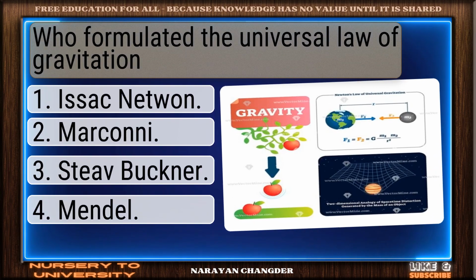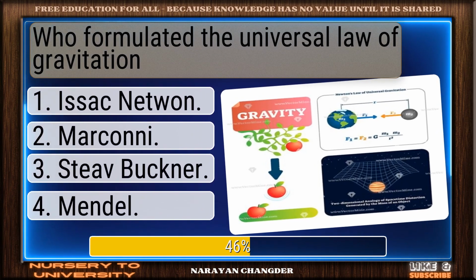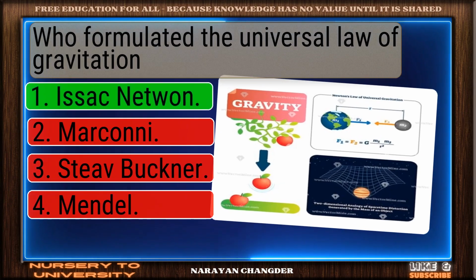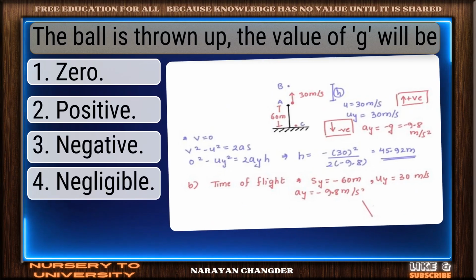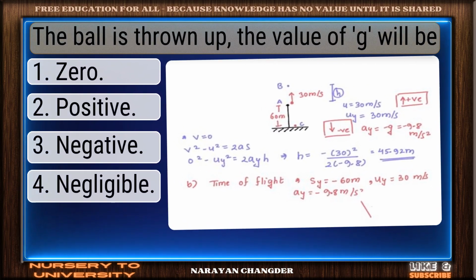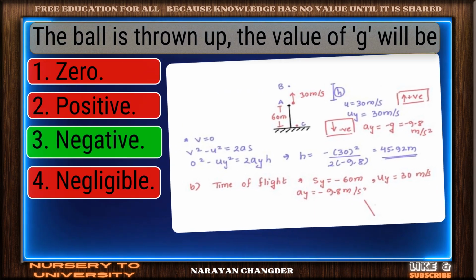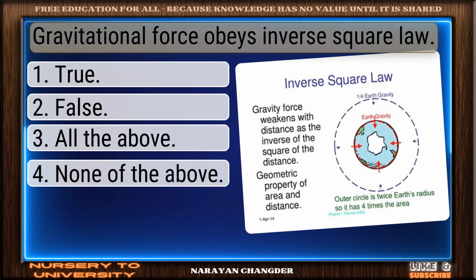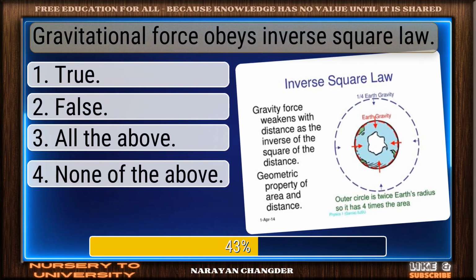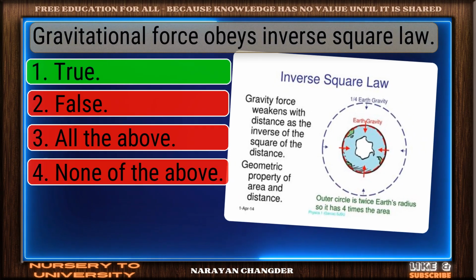Question number 78. Who formulated the universal law of gravitation? Clear logic. Your choice Isaac Newton is sound and 100% true. Question number 79. The ball is thrown up. The value of g will be... Smart move. Negative is an accurate answer. Question number 80. Gravitational force obeys inverse square law. Good thinking. True is the right answer.